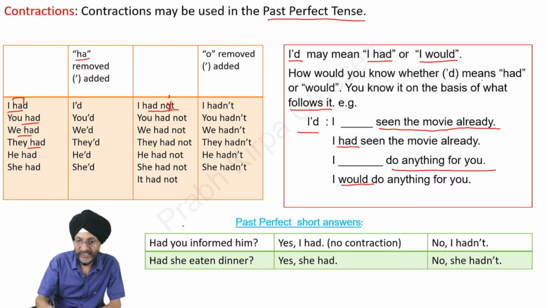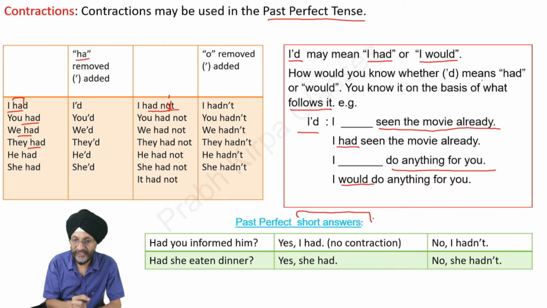So next, we can also give short answers whenever there is a question. In the case of past perfect tense, if the question is like this, had you informed him? The answer will be yes, I had. You will see that there is no contraction. We will not say yes, I'd.